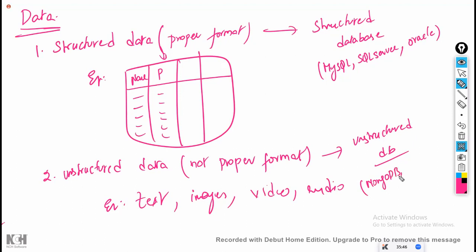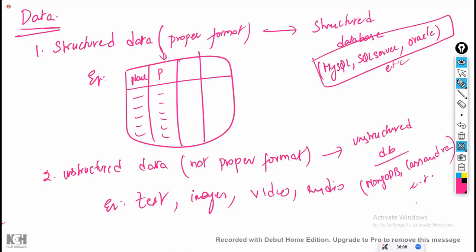This is an unstructured database. Name, Cassandra. Example, etc. Like this, how many do we have? For structured databases, almost 80 are there. For unstructured databases, 100 plus are there. But in most of the companies, this is what they commonly use.